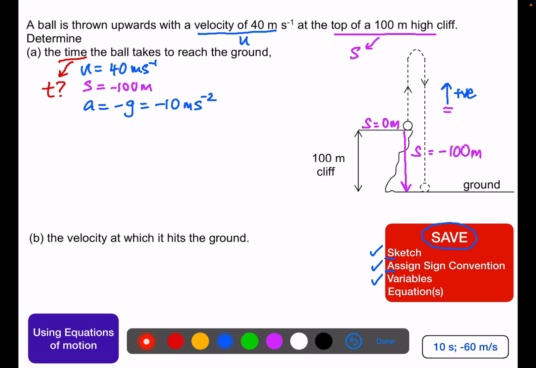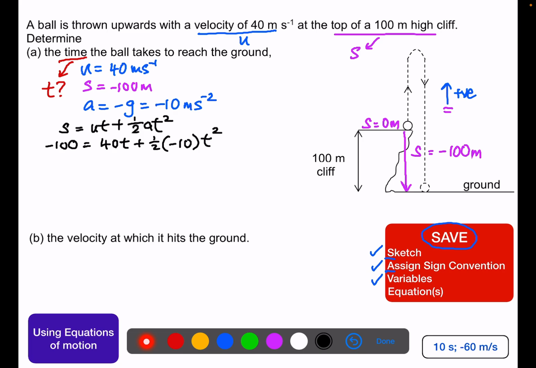Given all these four variables, the easiest, most straightforward equation we can use will be s equals ut plus half at squared. So now we can do a substitution of the values. Minus 100 meters, initial velocity 40, t is the unknown, acceleration is minus 10, t squared. Okay, so we will take some time to simplify this equation.